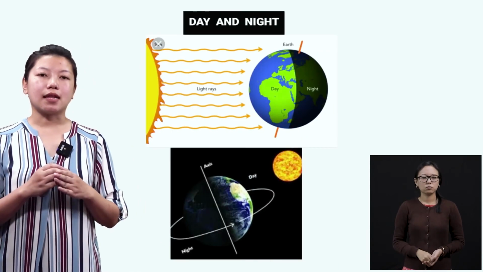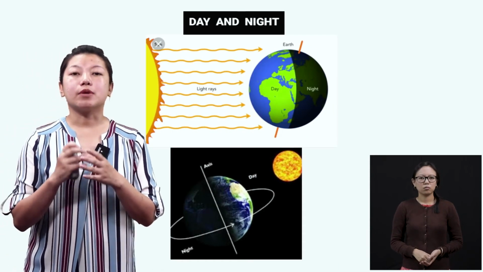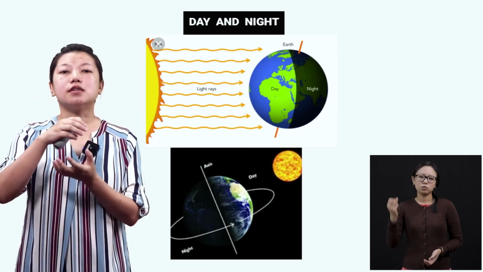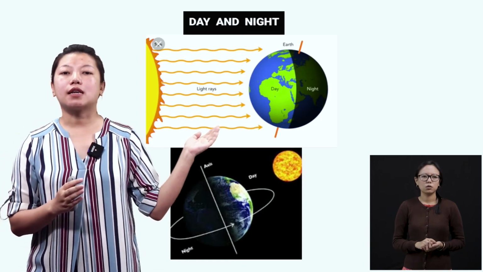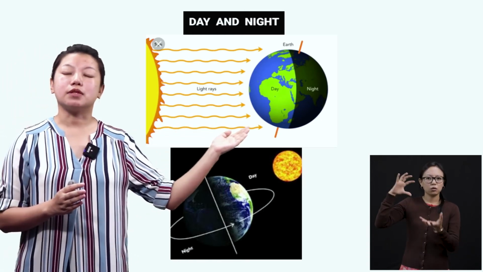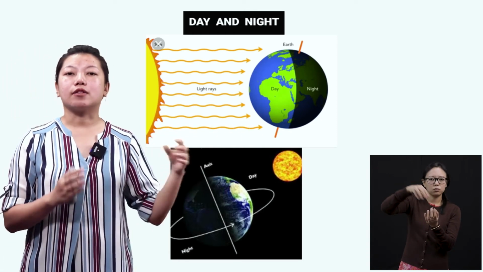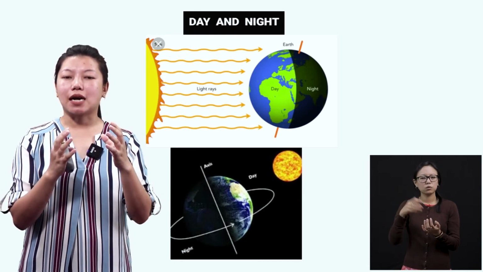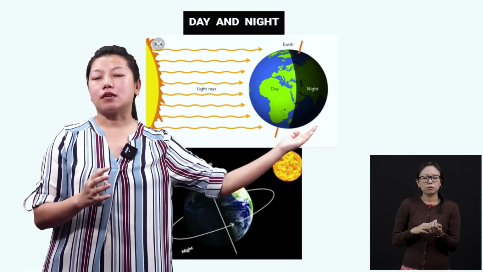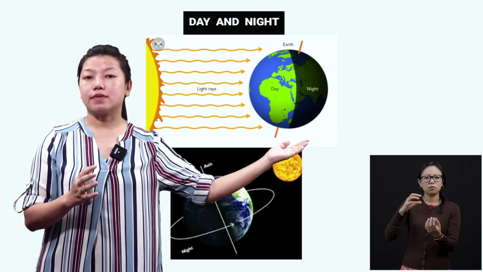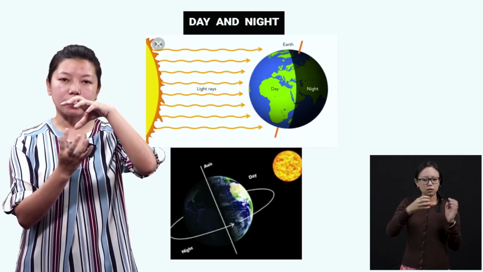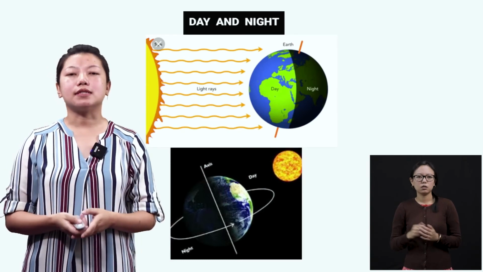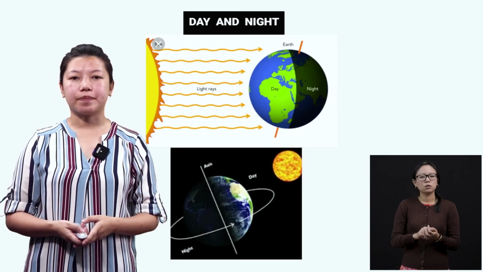Now day and night, I told you that because of the rotation, the Earth is moving, right, from its place. So whenever the sun is giving out light to those part of the Earth, then those area have daytime, and the area that are dark, that doesn't receive the sunlight, is nighttime. Okay, so because of the rotation, we have day and night.